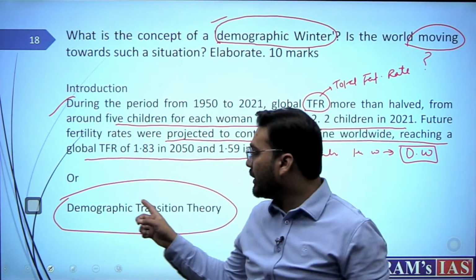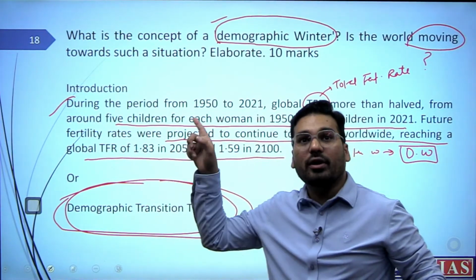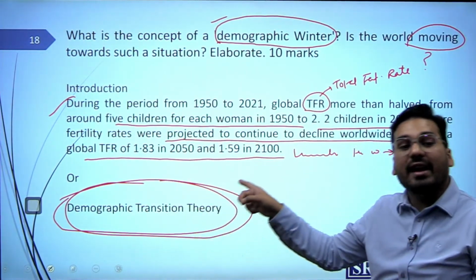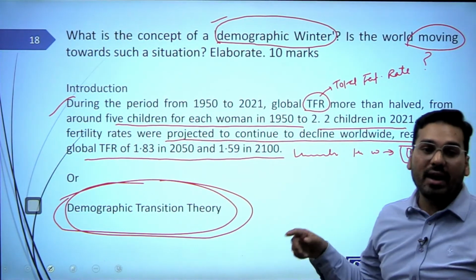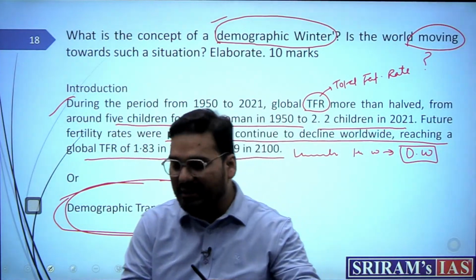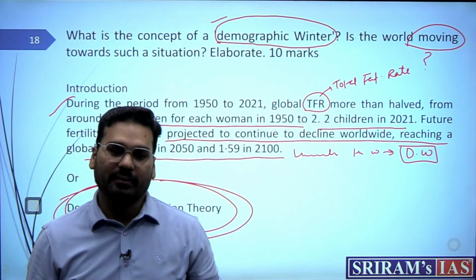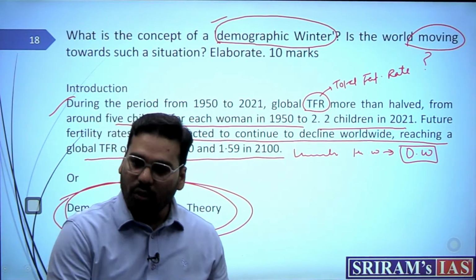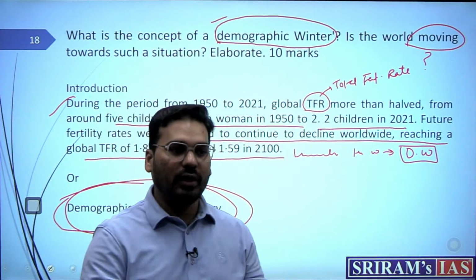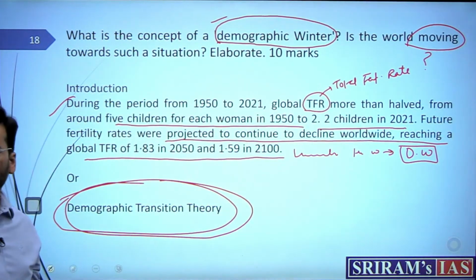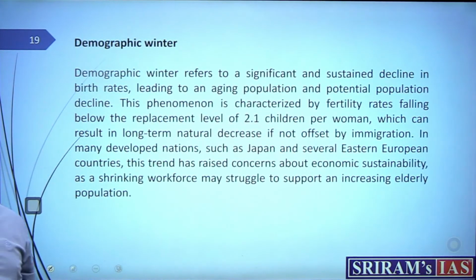So from that perspective also, demographic transition theory, and then mention this demographic winter is actually a next stage of the demographic transition theory, where even the birth rate goes below the death rate. People are dying more and people are getting born less in numbers. This is the low birth rate, right? Now you can actually say what is a demographic winter.